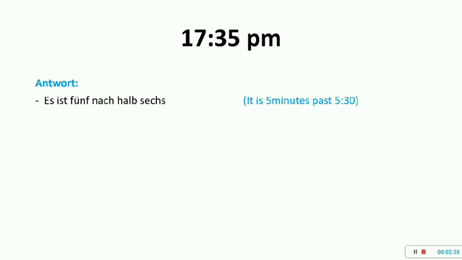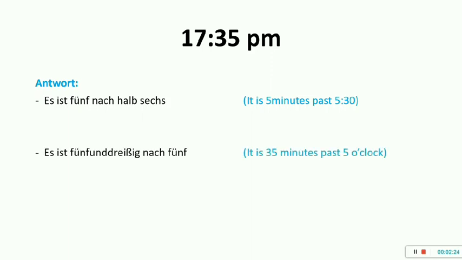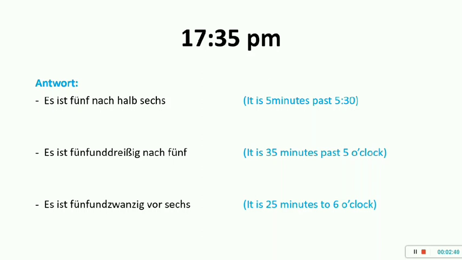Or I can also say es ist 35 nach 5. So 35 minutes past 5 o'clock, that is 5:35. Or I can also say 25 minutes to make it to 6, right? So 25 vor 6. Vor is nothing but before. Yeah, 25 vor 6. Moving on to another timing, that is 20:45 p.m.